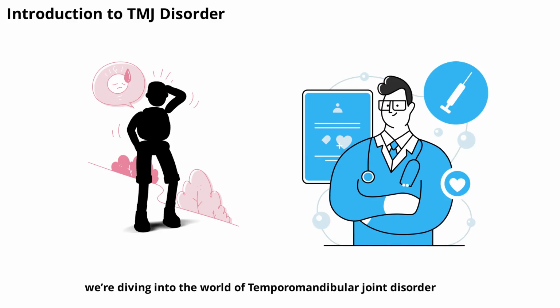Welcome. Today, we're diving into the world of temporomandibular joint disorder, commonly known as TMJ disorder. This condition affects the jaw joint and surrounding muscles, often leading to discomfort, pain, and even difficulty with basic activities like chewing or speaking. TMJ disorder is more common than you might think, and understanding its triggers is the first step toward effective management. In this video, we'll explore the most common causes and risk factors that can set off TMJ symptoms, helping you recognize what might be affecting your own jaw health.